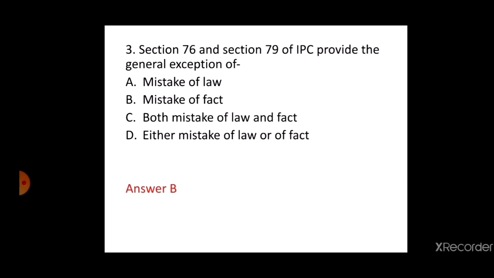Section 76 and Section 79 of IPC both relate to mistake of fact and not the law. They are doing the act which are judicially justifiable and excusable acts. Both Section 76 and 79 is a good defense against criminal liability, since a bona fide belief in good faith in existence of fact. This question has been asked in the Haryana 2015 judiciary examination and Bihar 2015 examination.